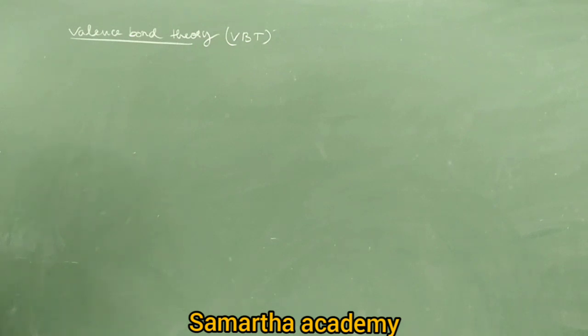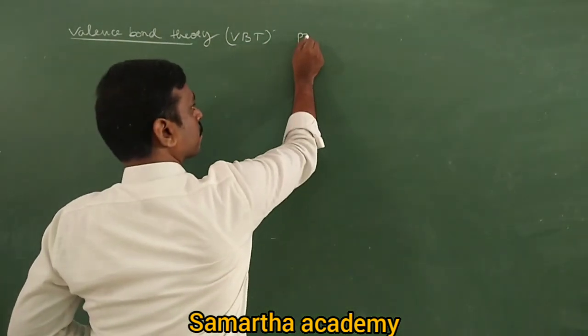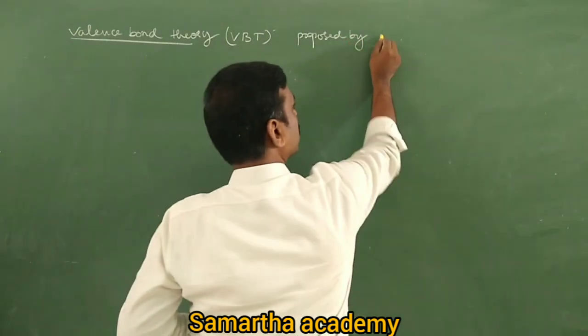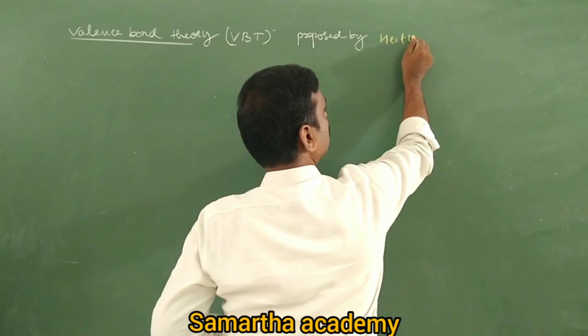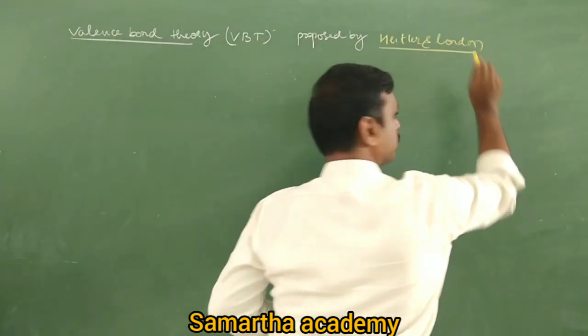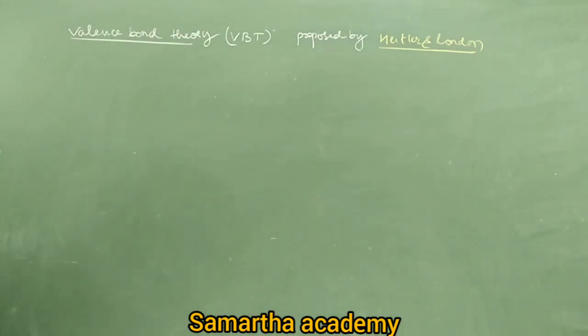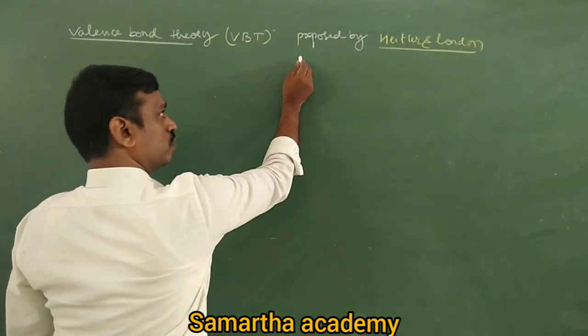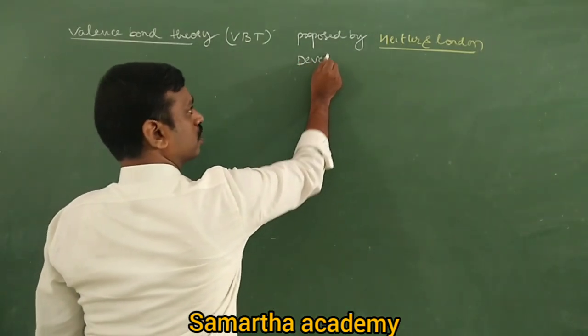Come on, tell me. This VBT was proposed by Heitler and London. Not the history Hitler, he is a different person. He is a chemist. So it was proposed by Heitler and London, but later it was developed by Pauling.